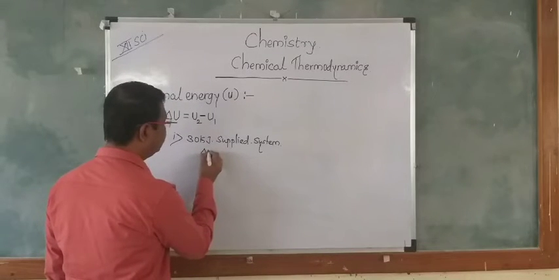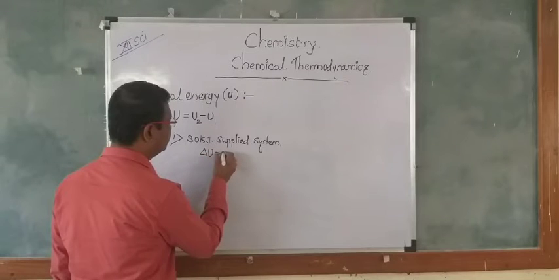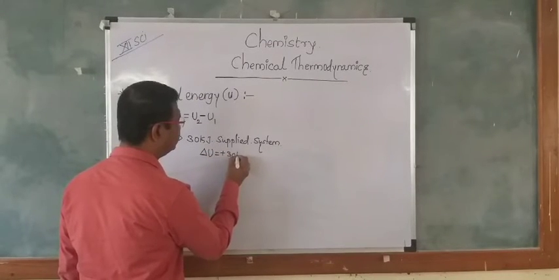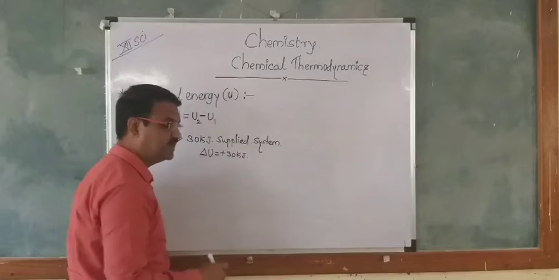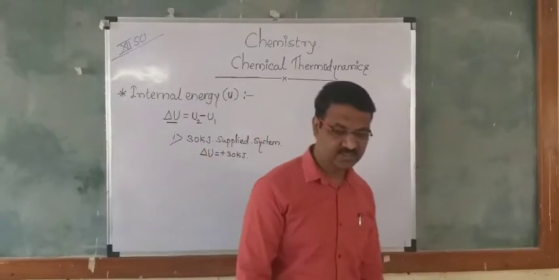So we can write that delta U is equal to plus 30 kJ.